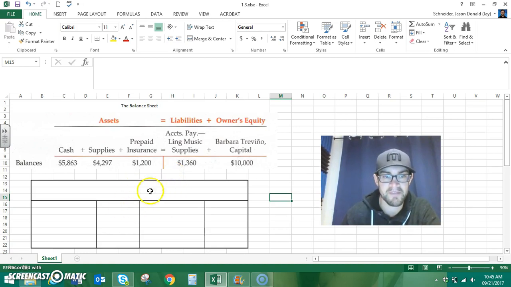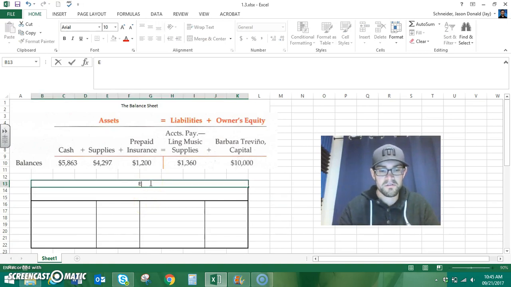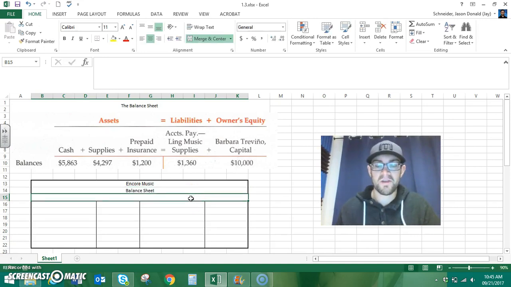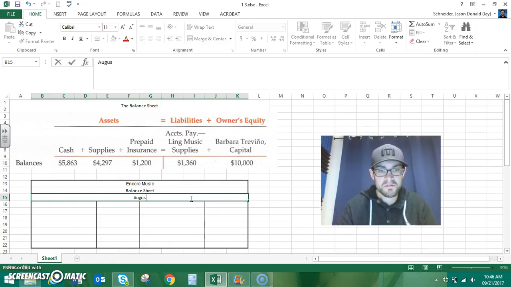So a balance sheet first is made up of a heading, which is made up of 3 rows. The first row is simply going to be the company name that's involved. The second row is going to be the document that we're creating. And the third row is always going to be the date. Now on a balance sheet, it's always done on the exact date. It's not done necessarily at the end of the month, but on a certain day. Now our transaction 5 from the last video was on August 11th. So we're going to use August 11th and the current year, which is 2017 right now.